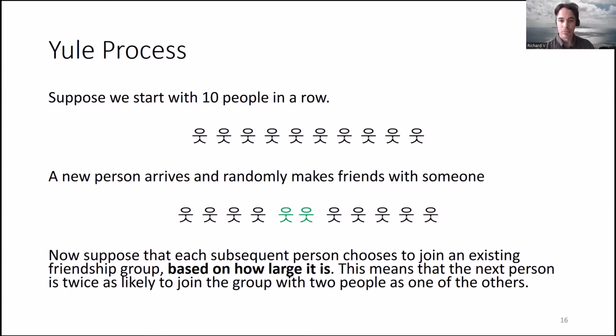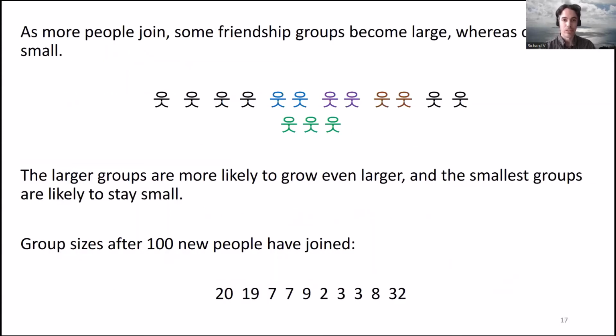And now suppose that people keep coming to this group where there are now 11 people, and they want to make a friend with somebody, and they choose to make friends with a particular friendship group based on how many people are in it already. So that means that the next person is twice as likely to choose to join this green group because it's already got 2 people in it compared to any of the other groups. And as you keep doing this, you end up with people clumping together into large friendship groups.